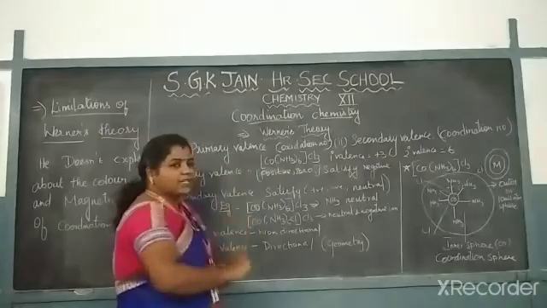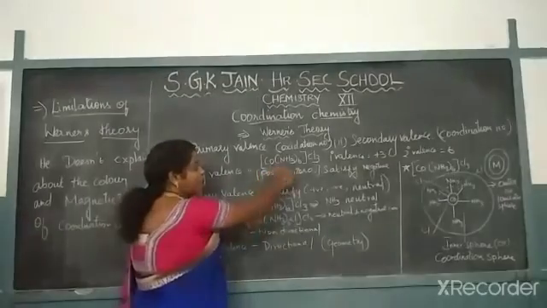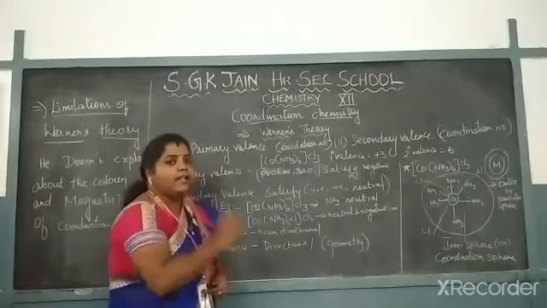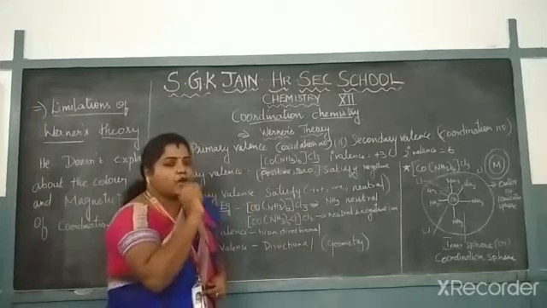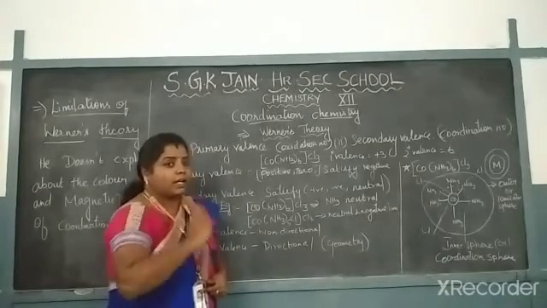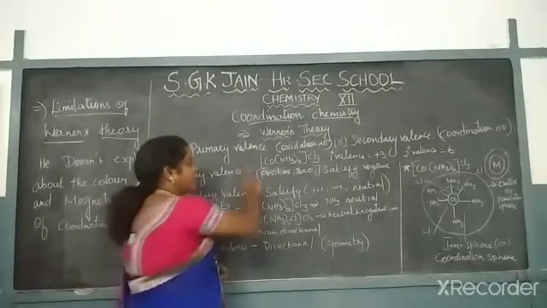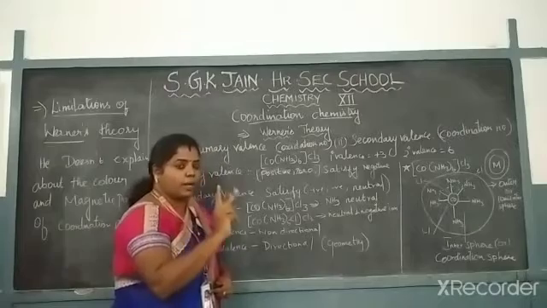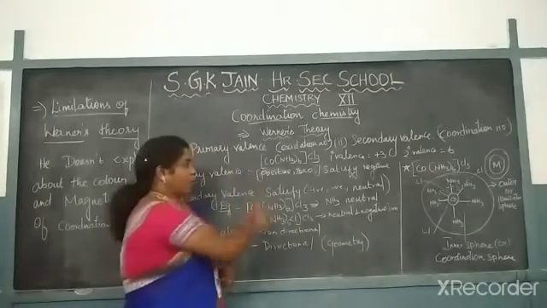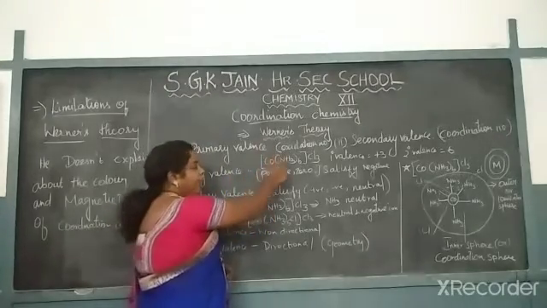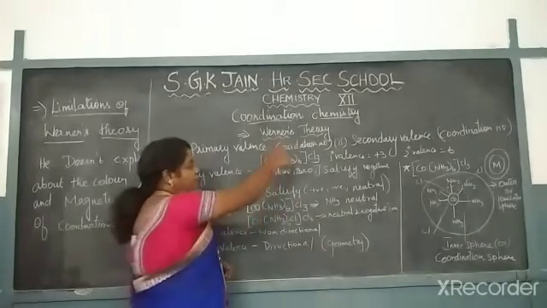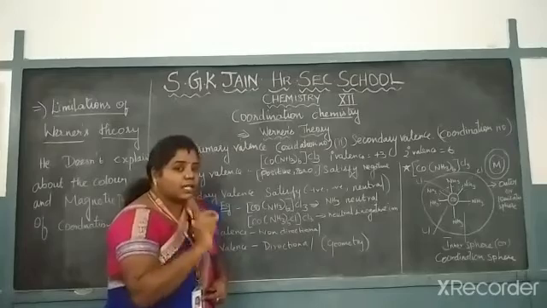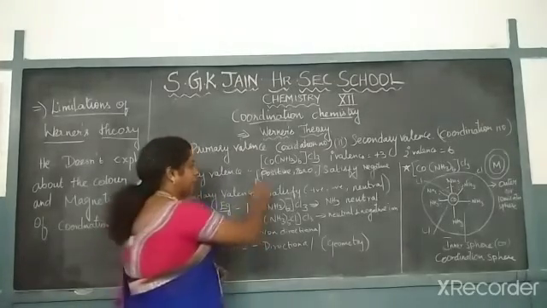For the primary valency, see here, cobalt is there, ammonia is there. Cobalt is the central metal atom, that is a metal. It always takes the position of the center, which is why it is called the central metal atom. So in coordination compounds there are 2 components, 2 substances: one is the central metal atom, the other is the ligand.